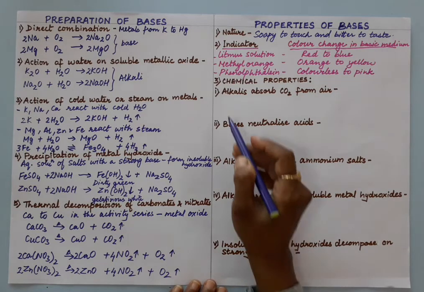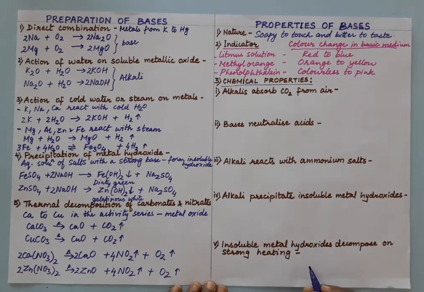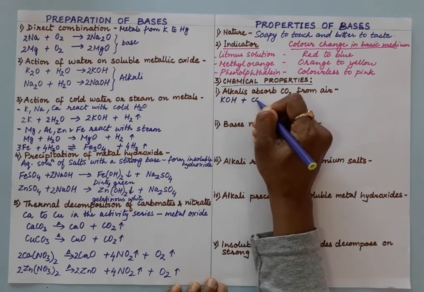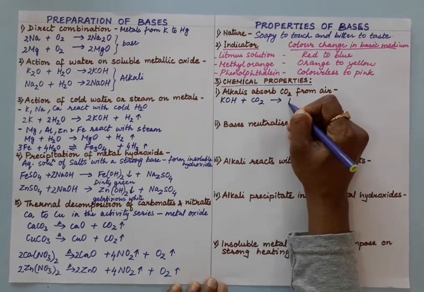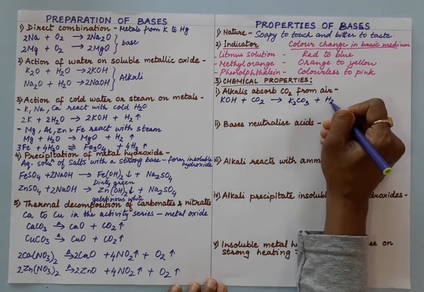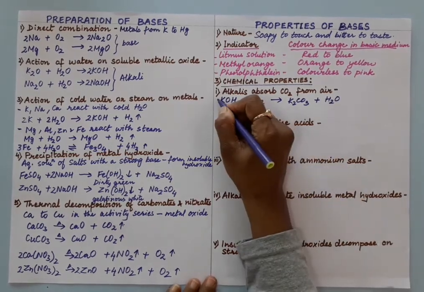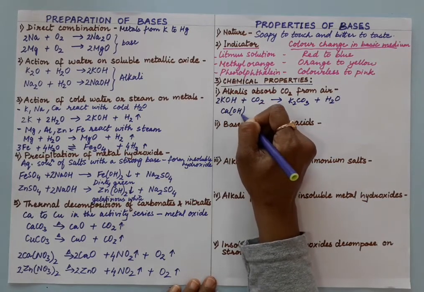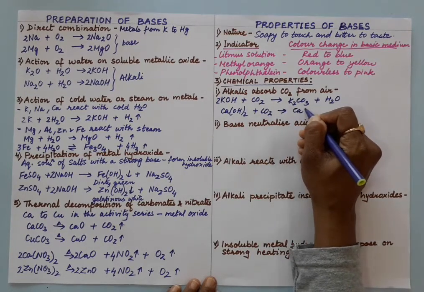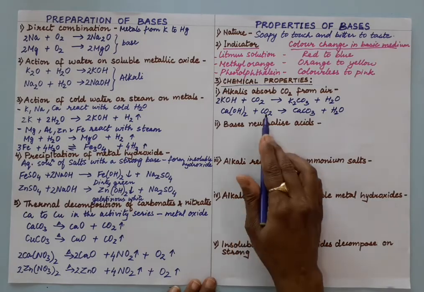Now chemical properties, all of you. So chemical properties of bases, alkalis absorb carbon dioxide from air. So alkalis, if we take KOH, the alkalis have the property they absorb carbon dioxide very easily and they form salt plus water. See, now alkalis are all base and carbon dioxide is acidic gas. So what is happening actually? Neutralization reaction, base plus acid, salt plus water. Now in this case, calcium hydroxide also reacts with carbon dioxide; calcium hydroxide is basic in nature and carbon dioxide is acidic gas. So base plus acid, salt plus water, neutralization reaction is taking place and easily it absorbs.